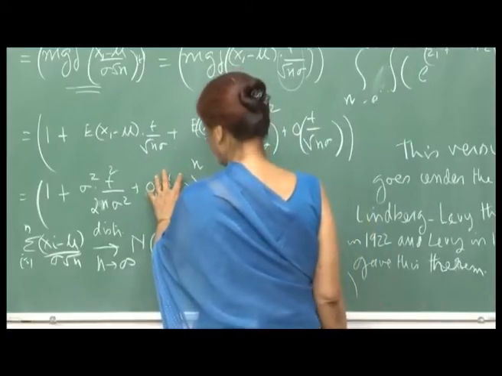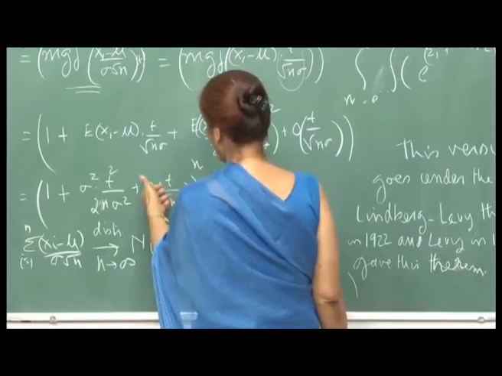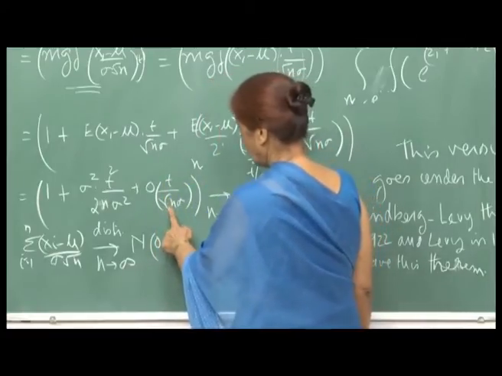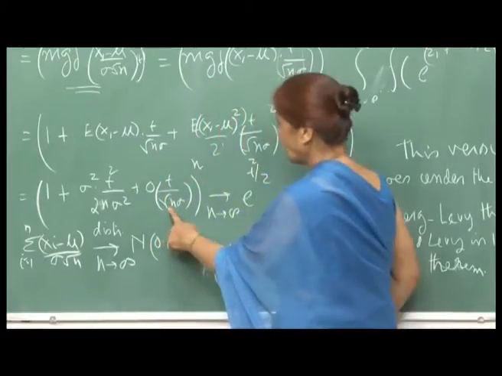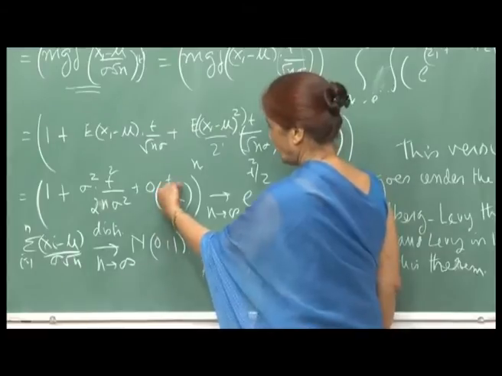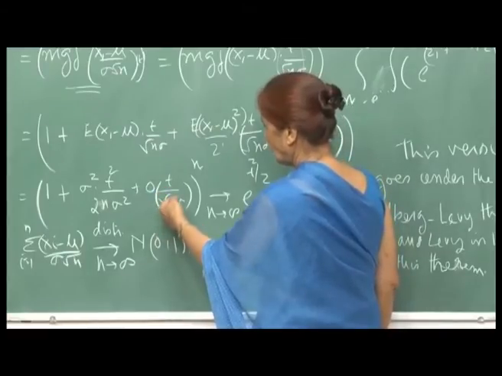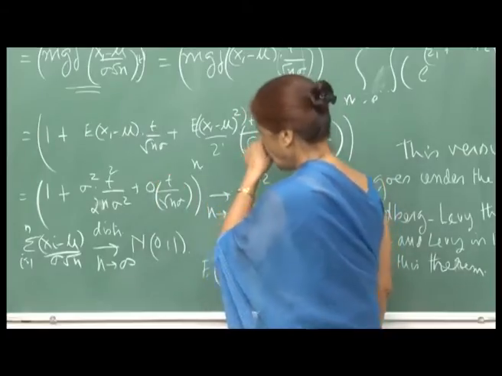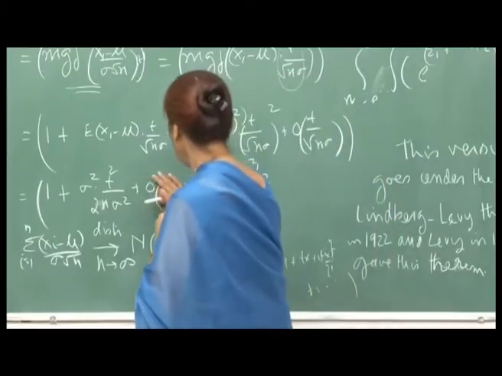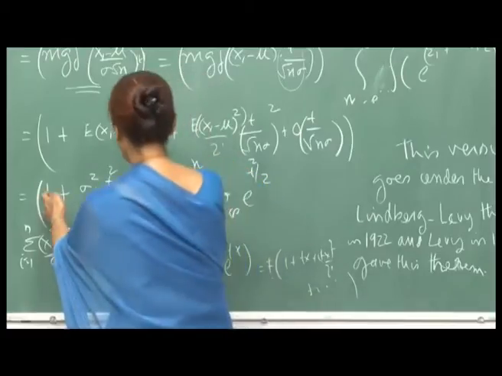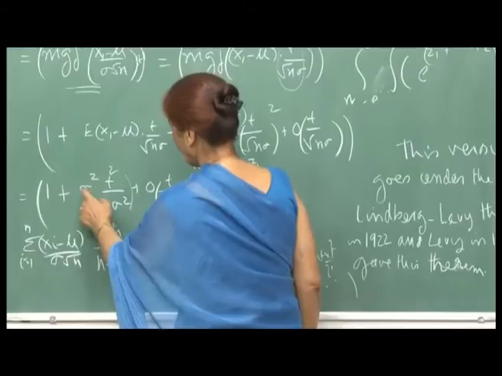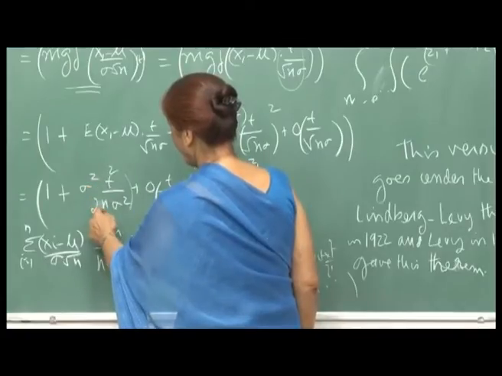Now, so as n goes to infinity, you see, because n raised to half is in the denominator, when you take the third power, it will be n raised to 3 by 2 and so on. So, these things will go to 0 as n goes to infinity. So, I will ignore this, and then you see what happens to this 1 plus sigma square. The sigma square cancels out, t square by 2n.